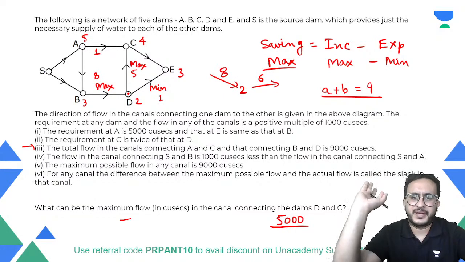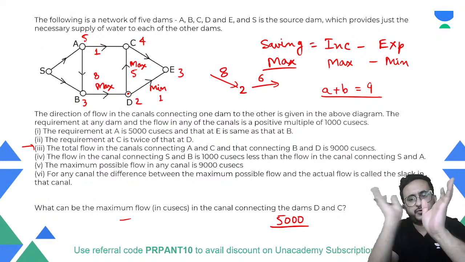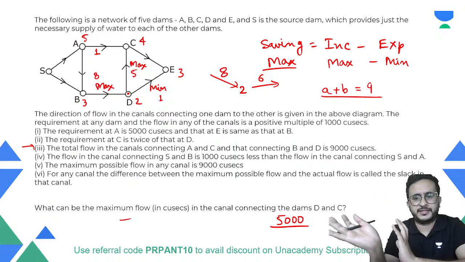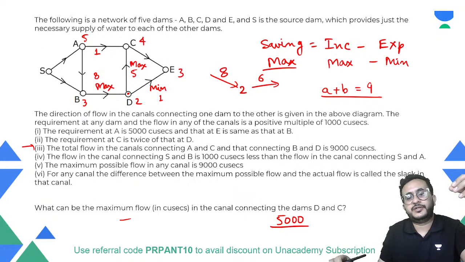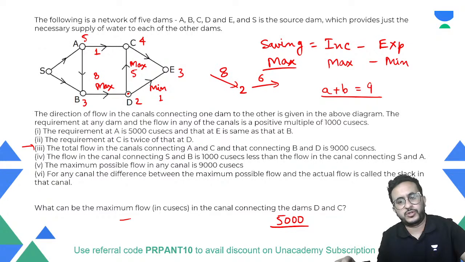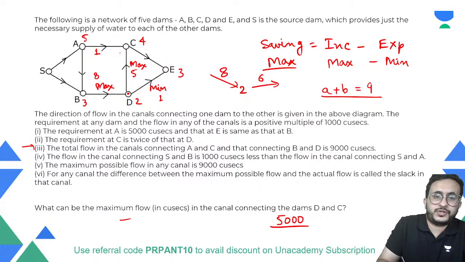So if you have to send maximum to C, you have to send to two sources, right? So to one source you will send the minimum and maximum to another. Now from that, first of all you should get the maximum also. And how will you get the maximum? Because we are given that this total is 9. So we will put this minimum, we will get this maximum. So we will get 8.